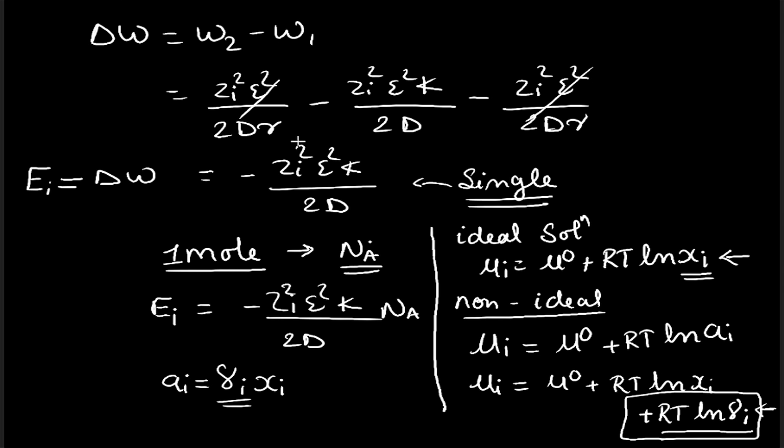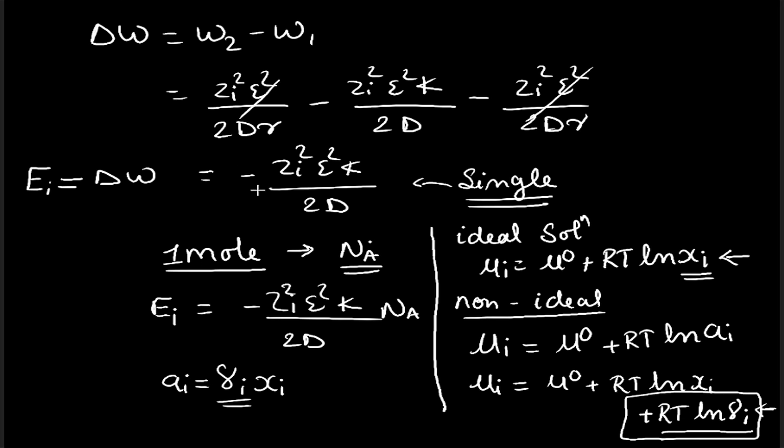This energy is also the amount of energy required for the formation of the ionic atmosphere, because we have seen this is the amount of work done when we bring a charge from an infinitely dilute solution to a given solution, and in doing so we are forming an ionic atmosphere. Similarly, this term also occurs because of the ionic atmosphere. Hence we could equate both these terms, and both are one and the same.